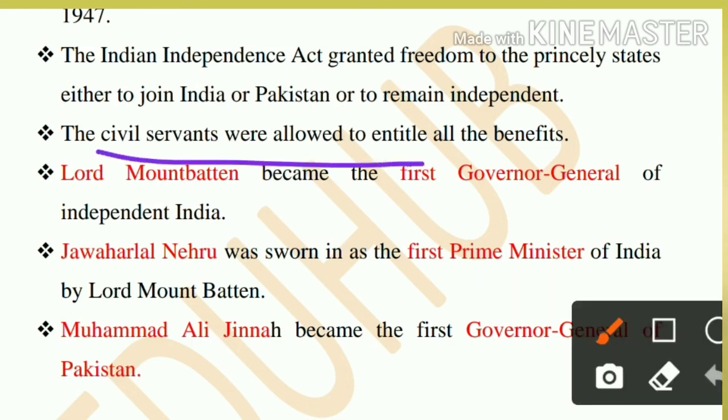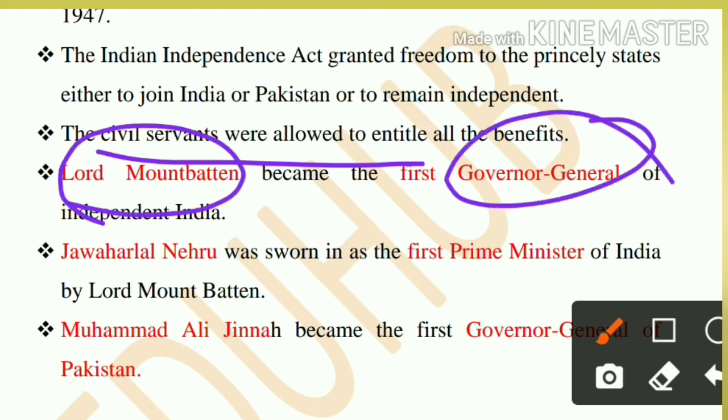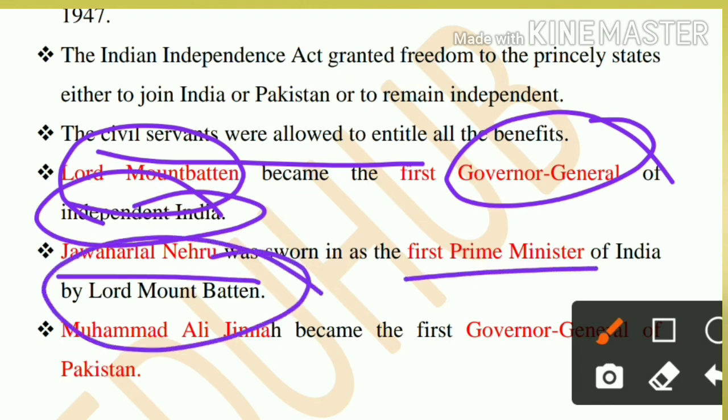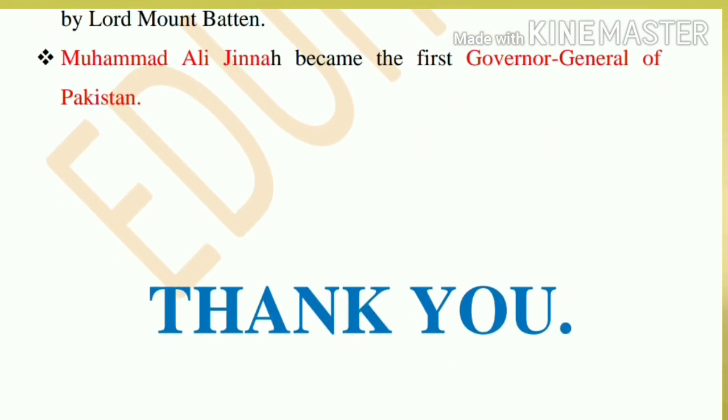All the civil servants were allowed to retain all their benefits. Lord Mountbatten became the Governor General of independent India, and Jawaharlal Nehru became the first Prime Minister of India, sworn in by Mountbatten. Muhammad Ali Jinnah became the first Governor General of Pakistan.